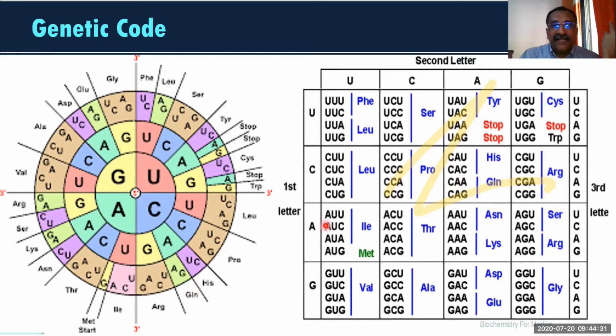That is AC and AG. You are UC and AG. If there are two letters, there will be 16. If there are three, that means three letters are there in a codon: the first letter, second letter, and third letter. If three letters are there, you can create 64 codons.